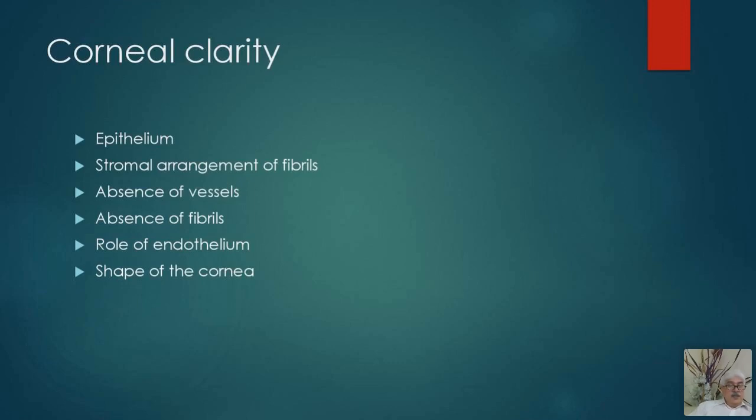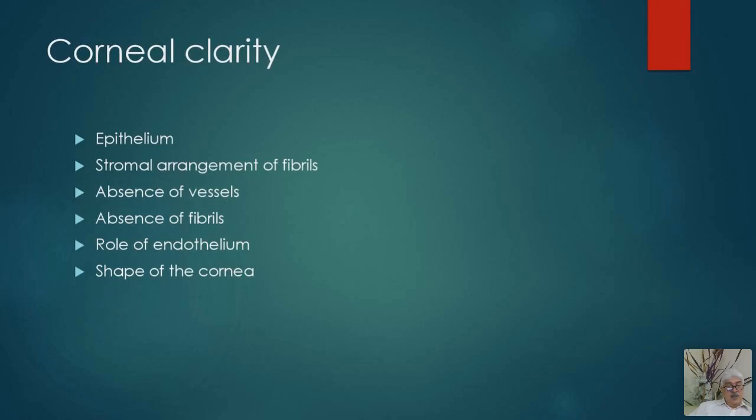Why is the cornea clear? What are the factors which actually help in maintenance of this clarity of the cornea? Number one is the epithelium. The epithelium is stratified squamous epithelium. And if there is epithelial edema because of trauma or because of some toxins, the patient can have epithelial corneal edema, and the clarity of the cornea can be compromised.